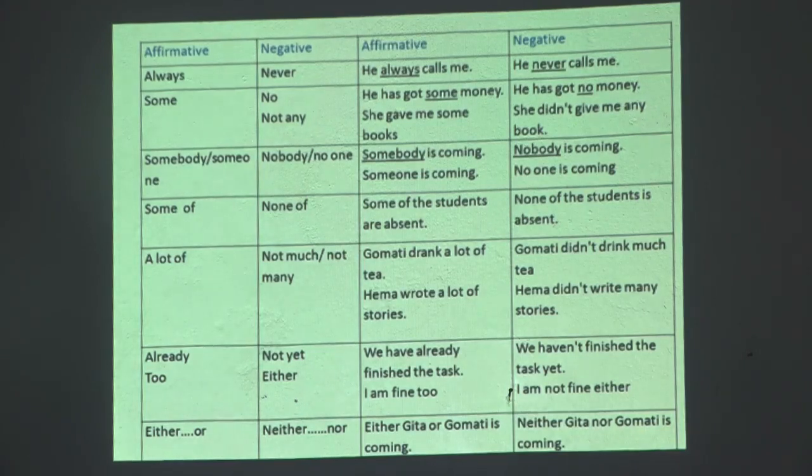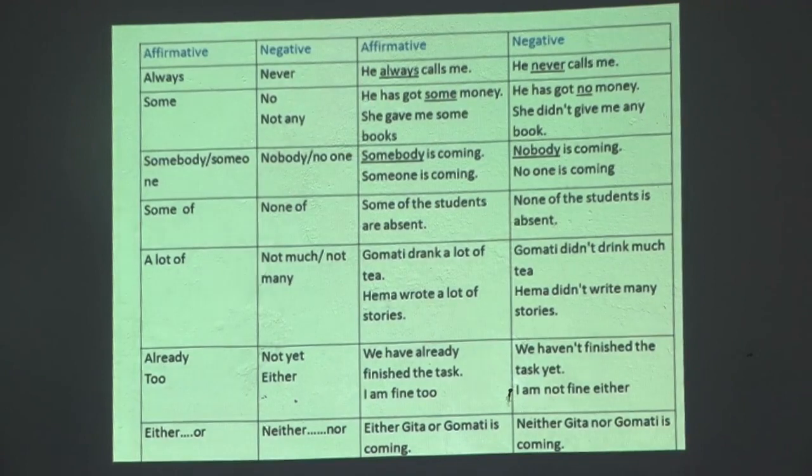Sometimes we not only use not to change sentences from affirmative to negative, or remove not from negative to convert that into affirmative, positive. So these are some words we directly change to make them negative.